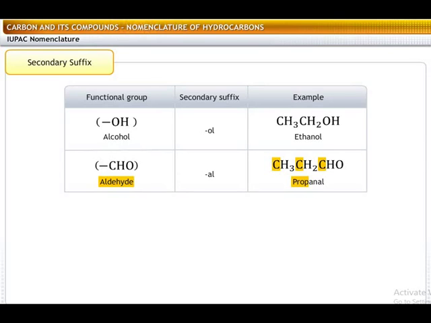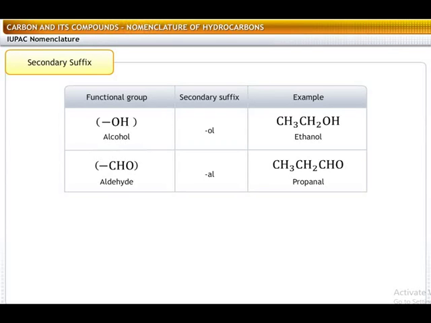The aldehyde molecule is saturated, so the primary suffix should be "ane." However, the molecule contains a functional group CHO, so a secondary suffix needs to be included in the name. Remove the "e" from alkane and add the suffix "al." Therefore, the IUPAC name of the given molecule is propanal.